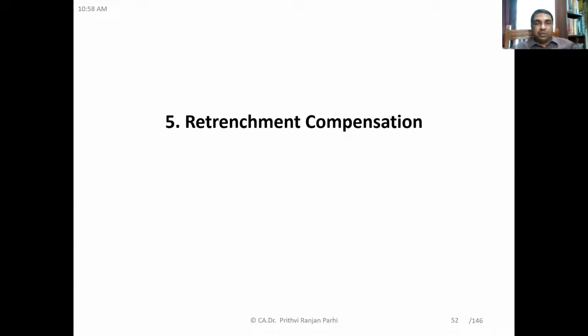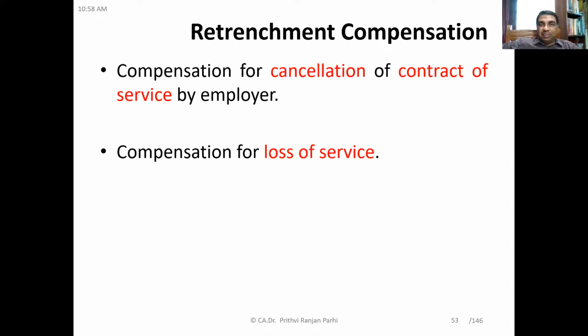Now, friends, let us move to the next item of salary. As you can see, this item is retrenchment compensation. That means when the employee is retrenched or removed from the job, the compensation is paid, and that also forms a part of salary. There are some exemptions. Let us learn it one by one. So retrenchment compensation means compensation for cancellation of contract of service by employer. So in fact, this is the compensation for loss of service.